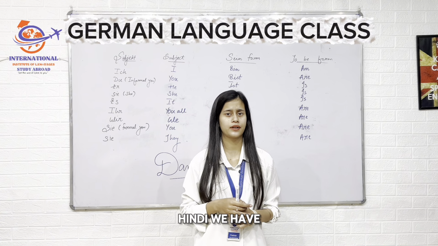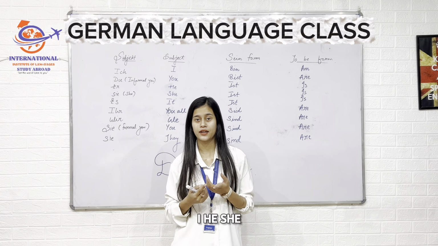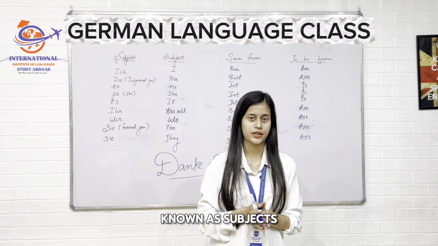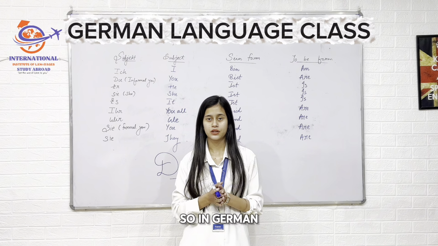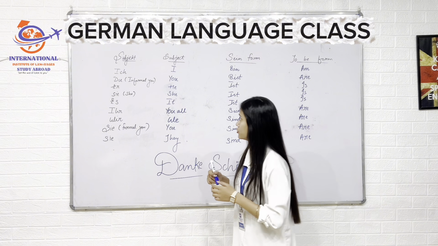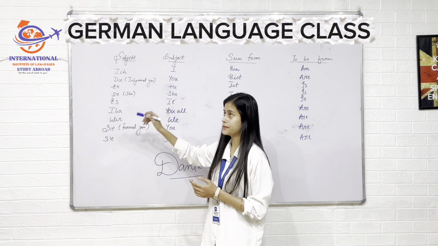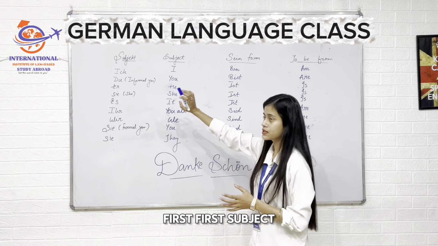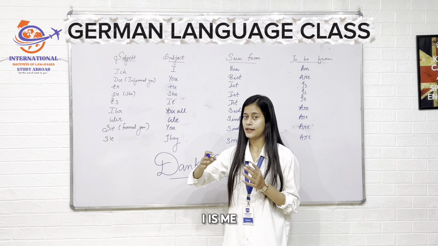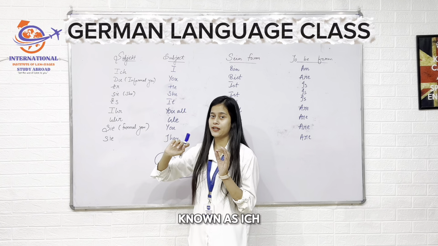Even in Hindi we have different types of subjects like main, tum, वह, I, he, she, you, we. These all are known as subjects in each and every language. So in German as well we have these subjects. First I will tell you the English subjects and afterwards the German subjects. The first subject is I. We all know what is I. I is मैं. So I in German is known as ich.